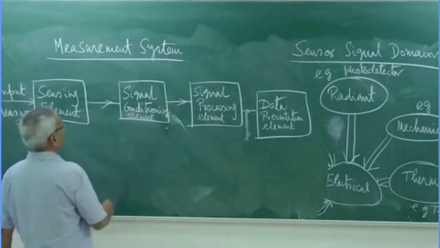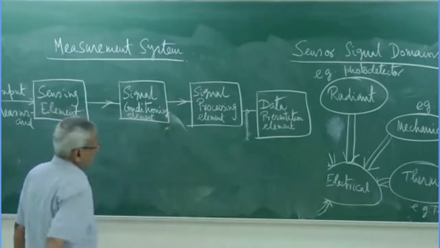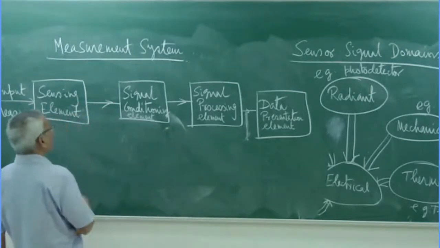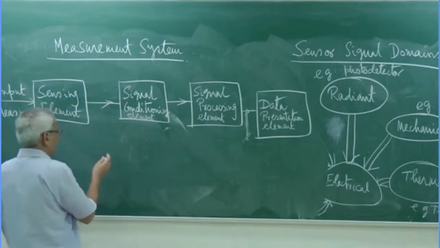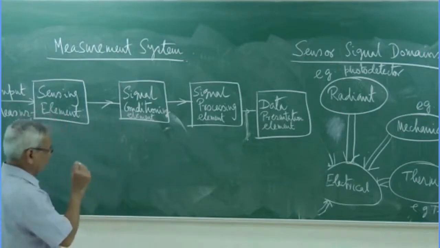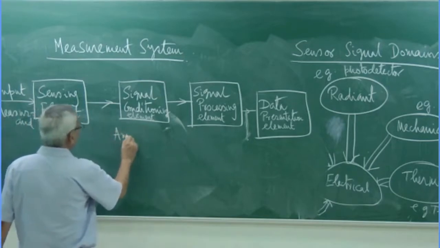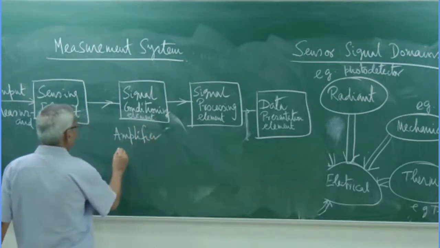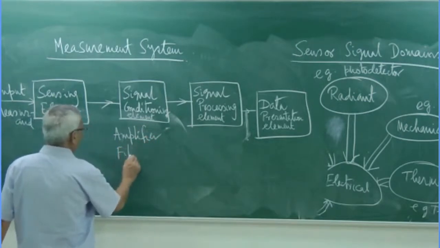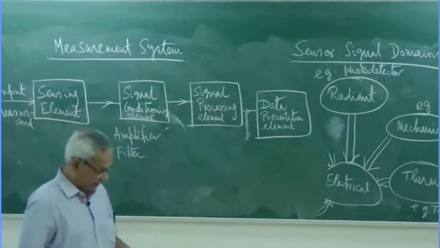Then the signal conditioning elements. What are they? Primarily it converts an electrical signal, but the strength of the electrical signal is very low. Often we require to amplify. Often we require filters to remove the noise and so on.